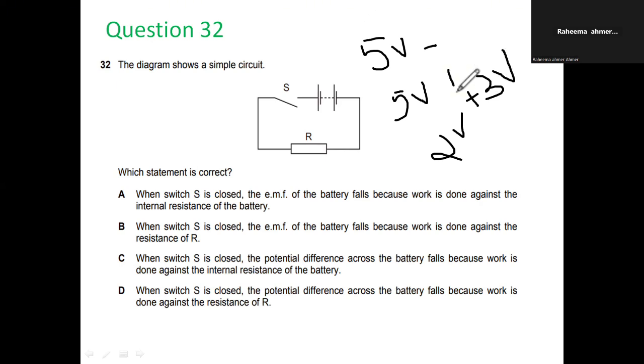And in the starting, the internal resistance voltage was 0. As you can see, the potential difference has fallen from 5 volts to 3 volts. So option C states that the potential difference across the battery falls because work is done against the internal resistance. So option C is the correct answer for question 32.